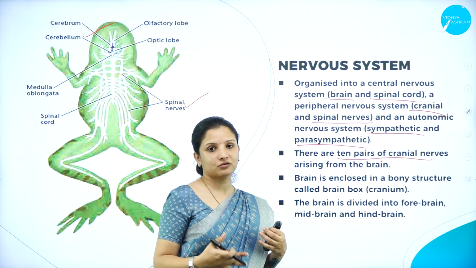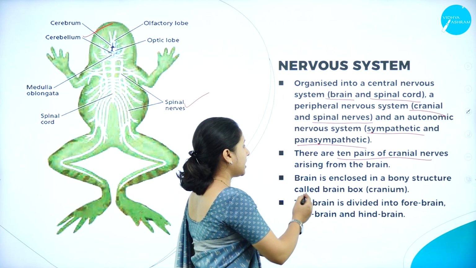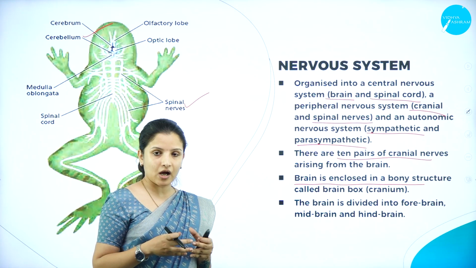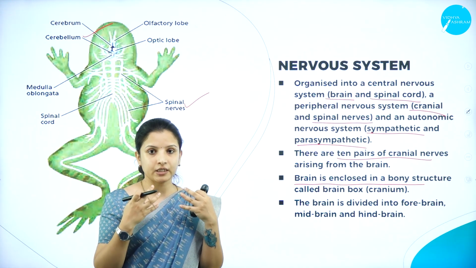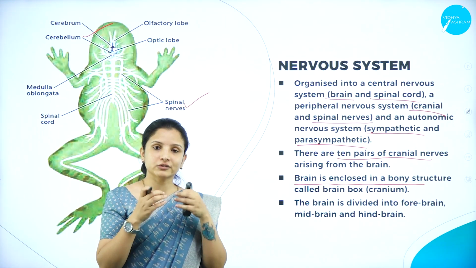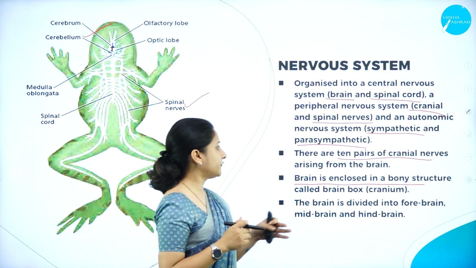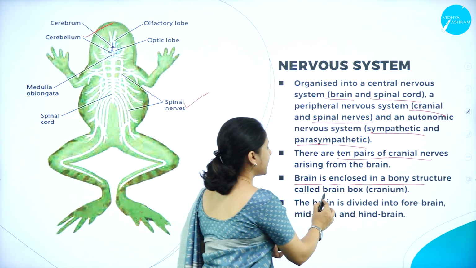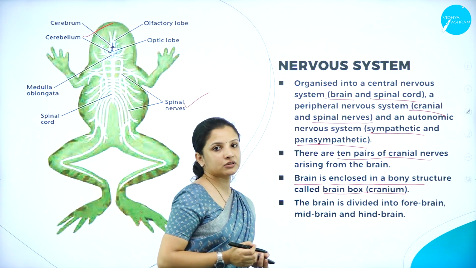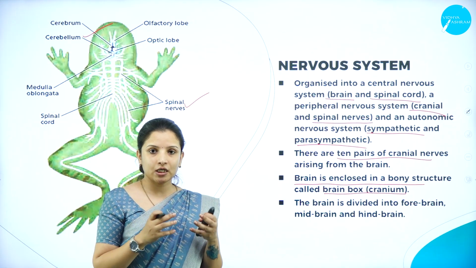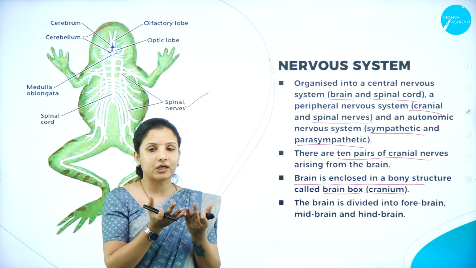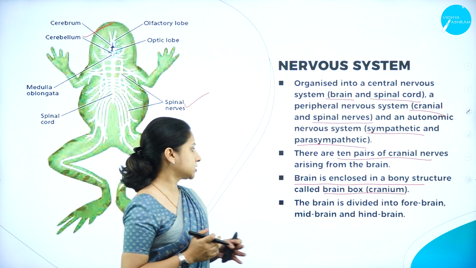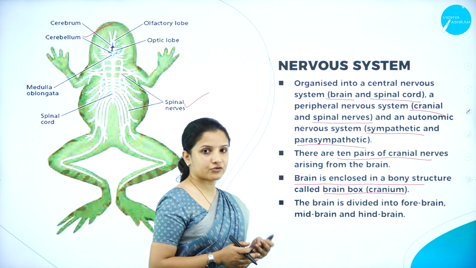That means 10 pairs of cranial nerves arise from the brain, and the brain is enclosed in a bony structure. So it is very hard. It is enclosed just like how in our body the brain is enclosed inside a skull, right? Just like that, in a frog, the brain is enclosed in a hard bony structure which is called the brain box, or in other terms, the cranium. So the cranium is a bony structure that protects the brain of the frog.